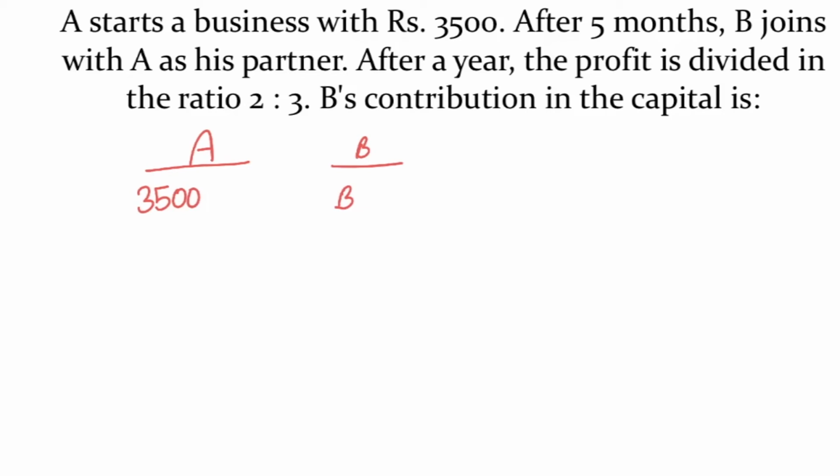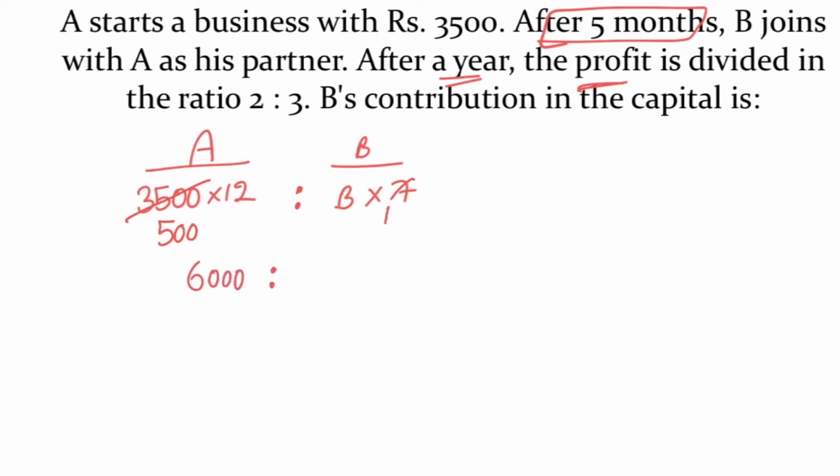And regarding time period, the profit is given after 1 year. So A invested for 12 months, A's time period is 12 months, and B joined 5 months later, so B invested for remaining 7 months. So ratio of profits is this, 3500 into 12 is to B into 7. 7 ones, 7 500 times. So A's profit is 12 into 5, 60, 6000 parts, and B's share is B parts. This is the ratio of profits.